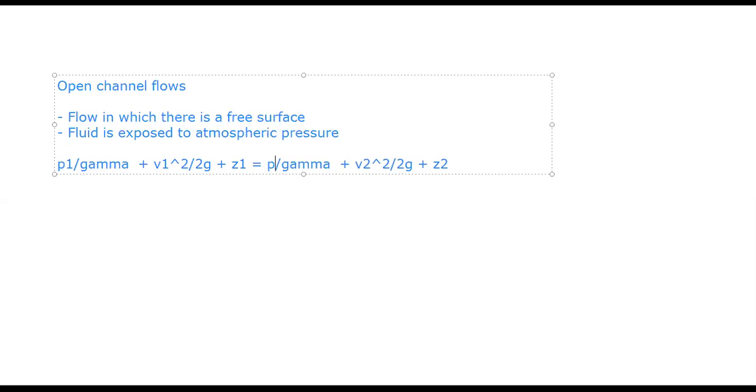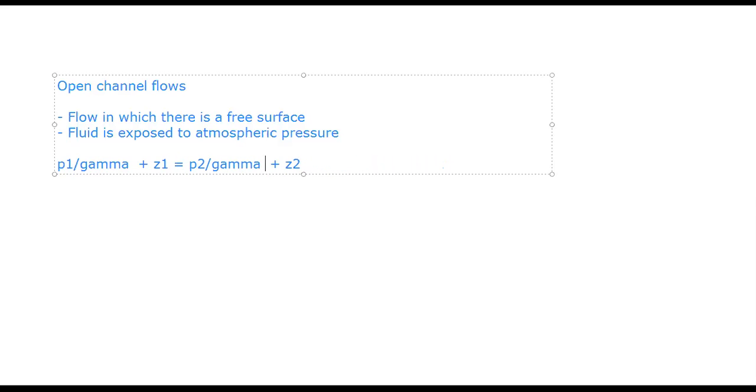Okay. So let us learn that from this equation. I've written down this equation. We know that this is applicable to both open channel flow and pipe flow. For the time being, let us assume that I have a pipe of uniform diameter and an open channel of uniform cross section, right? And if the flow rate is steady, then V1 square by 2G and V2 square by 2G are no longer important, right? So this equation will simply become this: